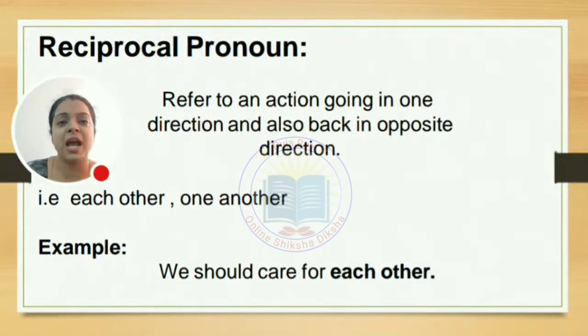The 2 words here are each other and one another. The speaker and the listener, the first person and second person. It applies to the first person first, the second person then, and again it comes back to the first person. We should care for each other means I will care for you and you will care for me. So it is coming back to me as well. If I take care of you, you have to take care of me. That is called a reciprocal pronoun.